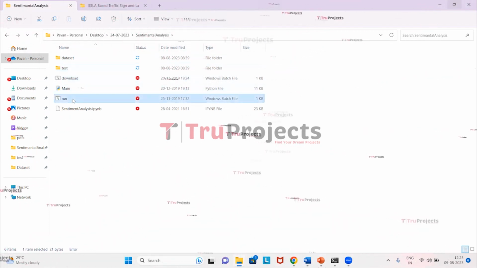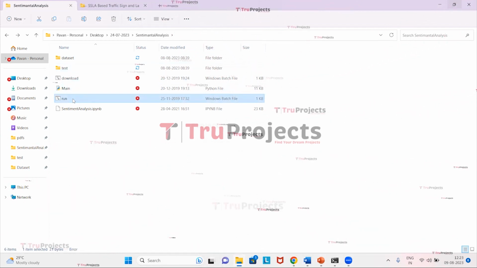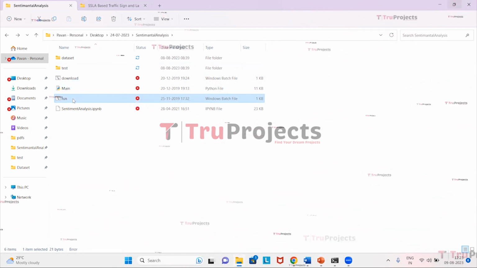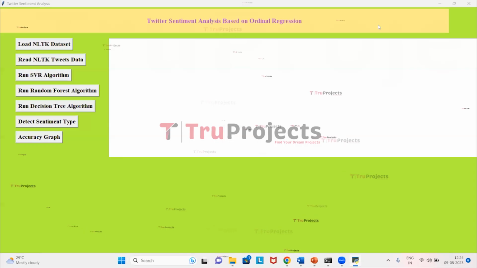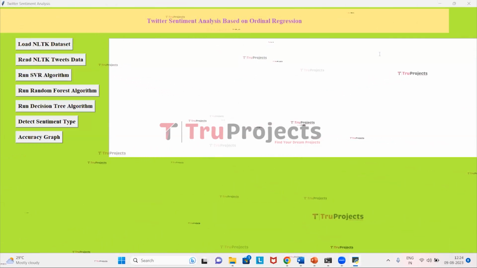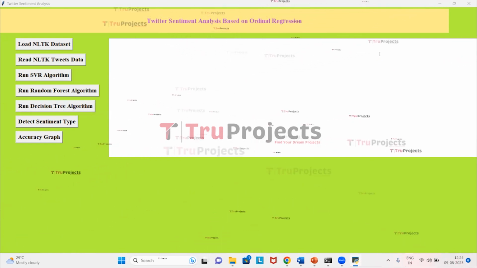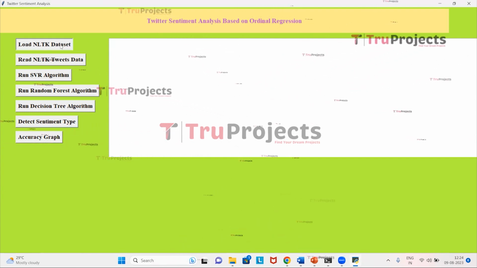And this is the run.bat file. Instead of executing the project in command line interface, we have created a Windows batch file for execution. So double click on it for execution. This is the graphical user interface of the project. With this, we can interact with the program, and this is created by using Tkinter library in Python. So first click on the button Load NLTK dataset to load the data.